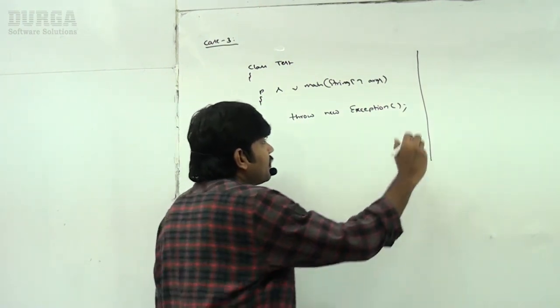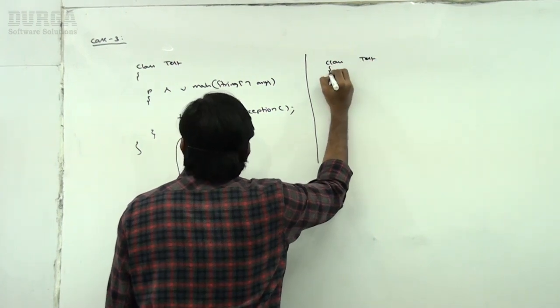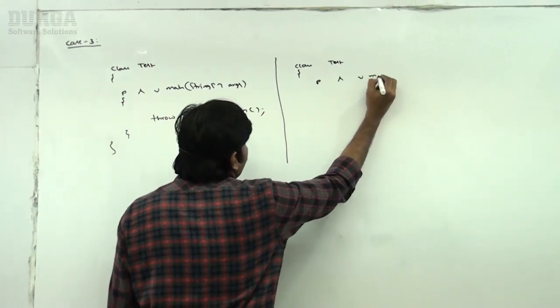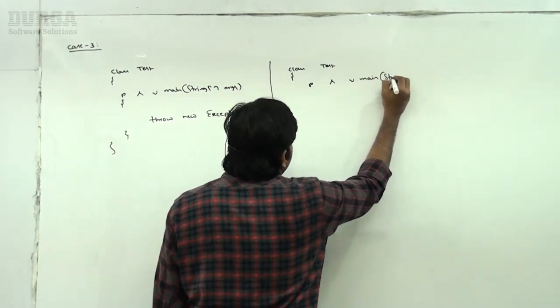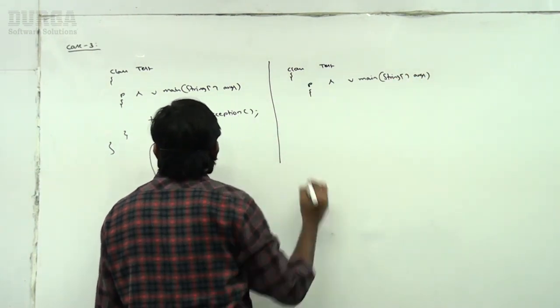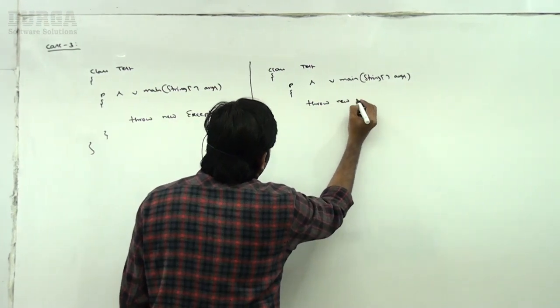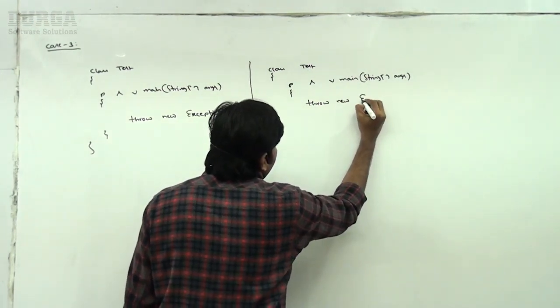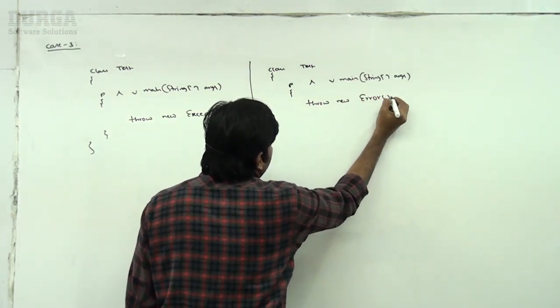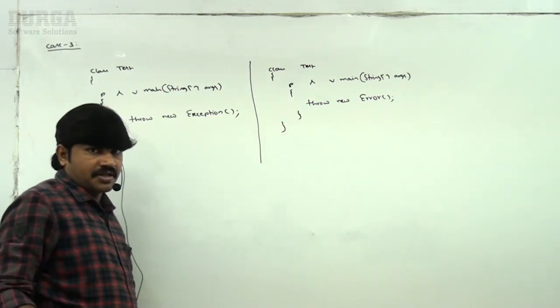Now the second one: class test, public static void main string array args. Throw new error, like this I'm taking.